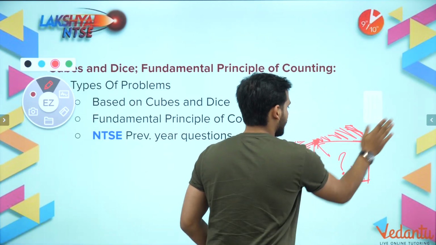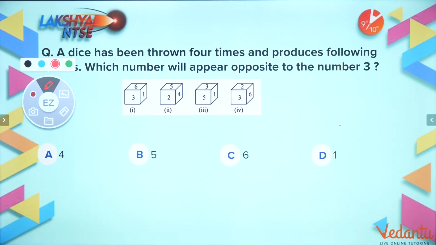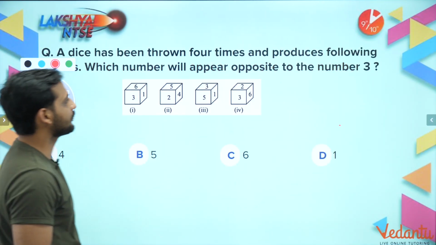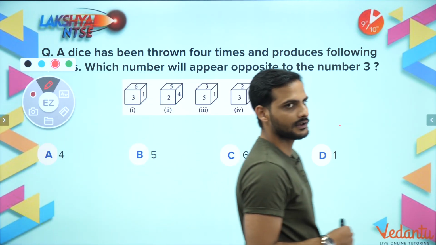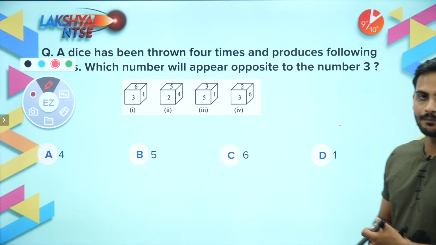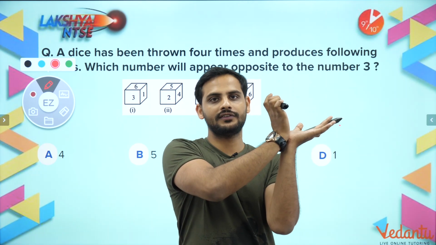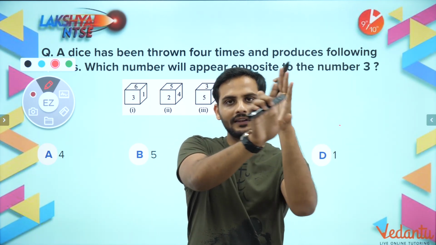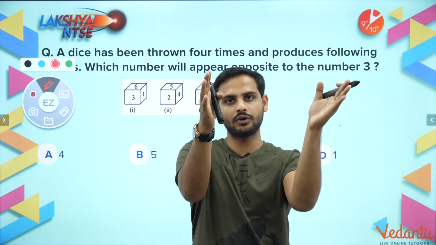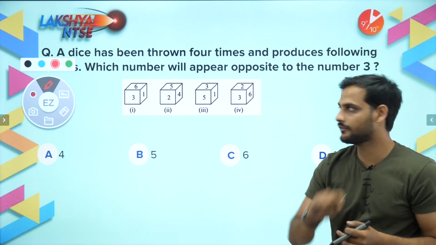Now let us look at the problems. The first one is this. A dice has been thrown 4 times and produces the following results. Which number will appear opposite to the number 3? Just now, I have told you that 2 adjacent faces will have 2 corners. So one number on this side, one number on this side. So you have to identify the pair of 2 common faces.